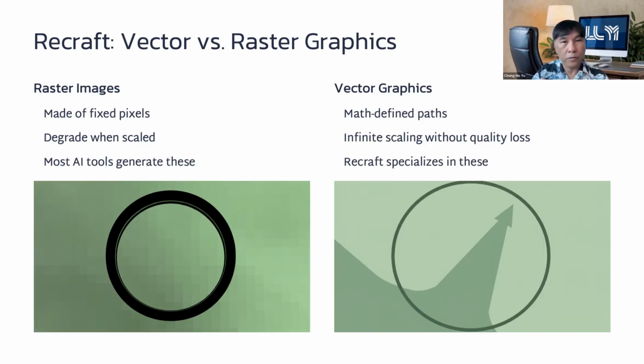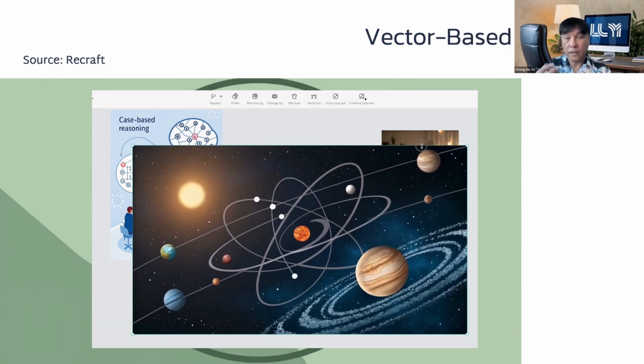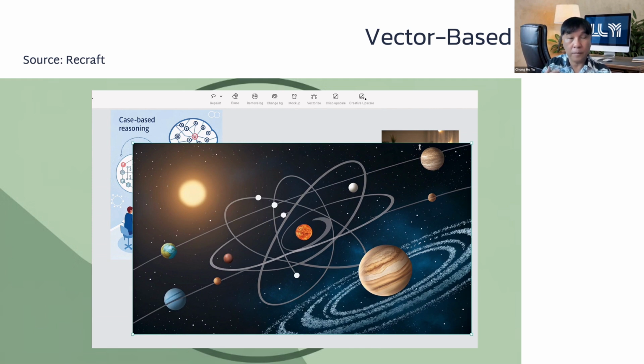Among the various tools available today, Recraft stands out due to its use of vector-based graphics. Unlike traditional raster images, which are made up of fixed pixels and degrade when scaled, vector graphics are composed of paths defined by mathematical equations, lines, curves, and shapes. This means that an image generated in Recraft can be resized infinitely without any loss of quality, making it ideal for logos, icons, illustrations, or any visual that needs to appear crisp across different formats, from mobile screens to large posters.